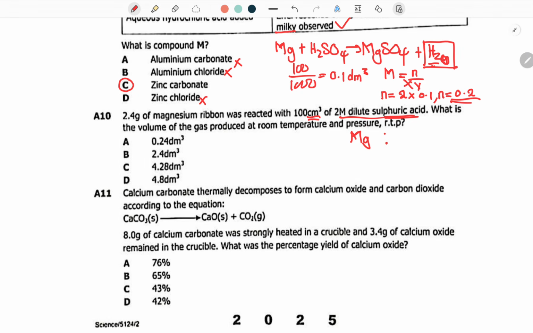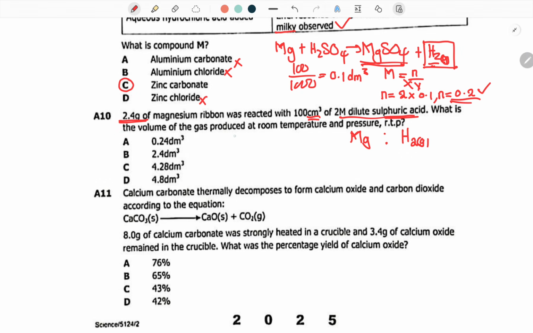You try to compare magnesium with your gas which was produced, because that's the one it is relating to. Now, we have found the number of moles of this acid. Which other number of moles should we find that can help us? Let's try to find it for magnesium. That's very important, which is why we're given this mass.